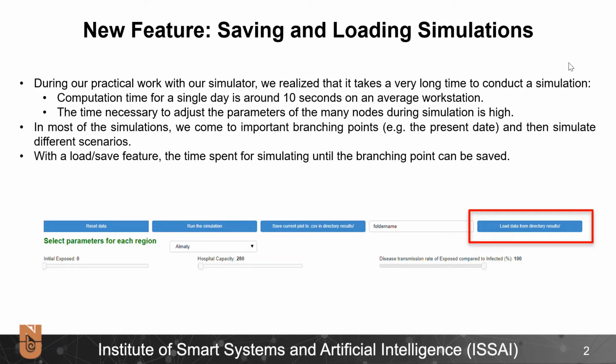During our practical work with the simulator, we realized that it takes a very long time to conduct a simulation. Computation time for a single day takes around 10 seconds, and there are a number of parameters to adjust for 17 regions. And in most simulations, we come to a branching point and then simulate different scenarios. So to save time and increase efficiency, we have introduced a function to load the simulation results up to this branching point and then try different scenarios without repeating the same scenario again and again.